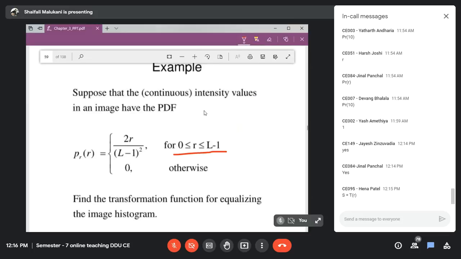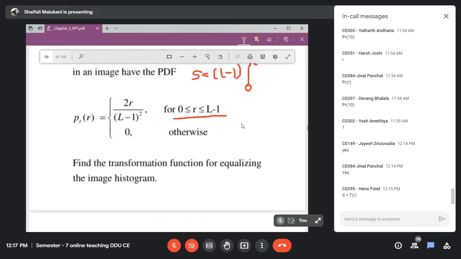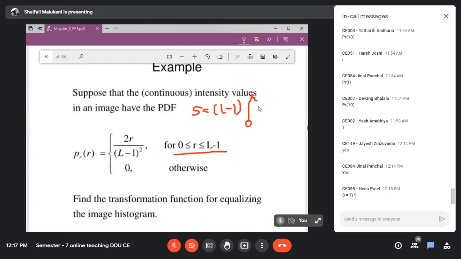For S, the equation is S is equal to L minus 1, then integration 0 to R, of PR. The dummy variable of integration was W, dW. This is what the basic equation was. Substitute the value of PR. So what will it be?